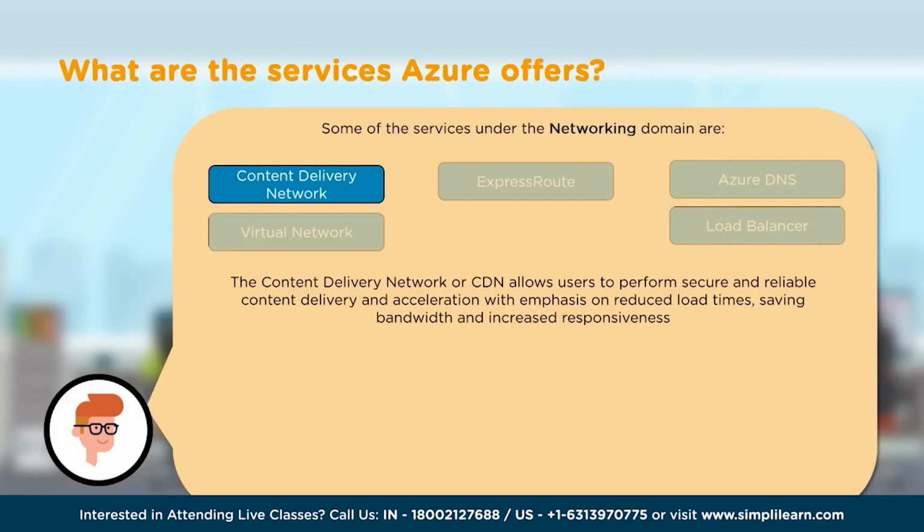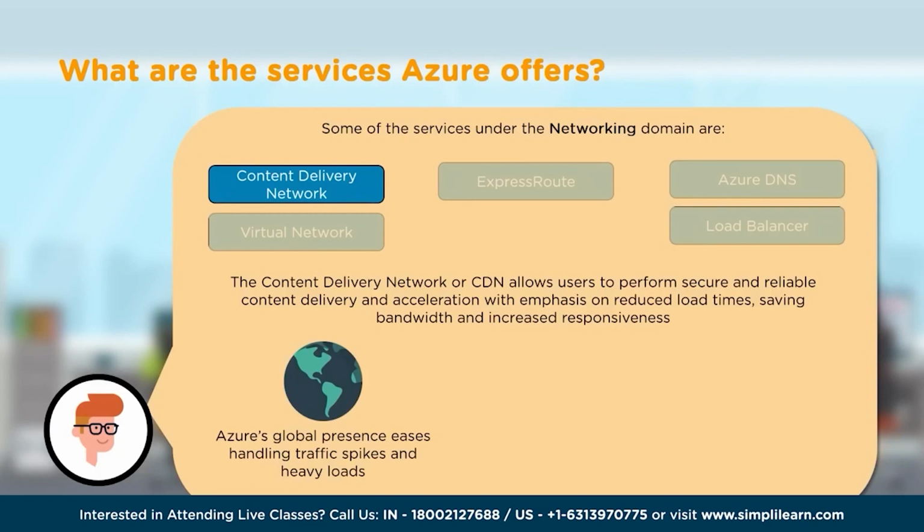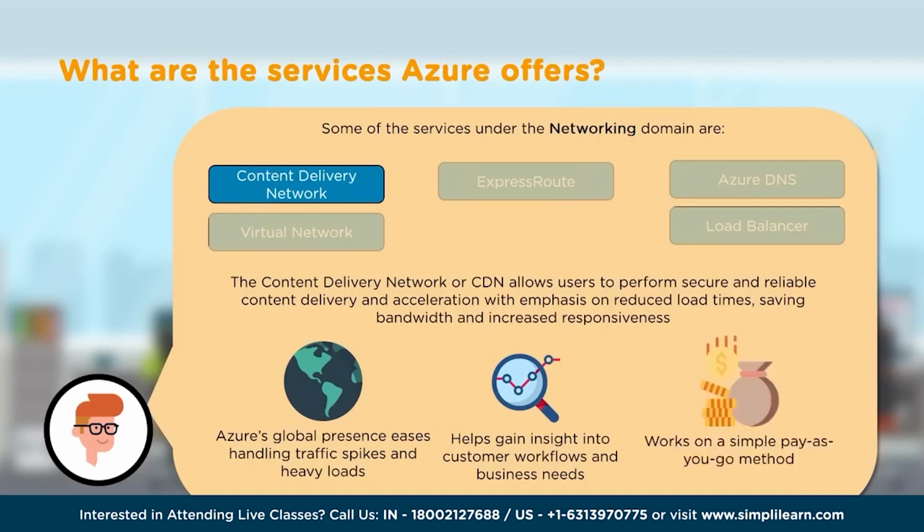So this CDN offers developers a global solution for rapidly delivering high bandwidth content to users by caching the content in a strategically placed location which is very near to them. These content delivery networks really help in handling spikes and heavy loads very efficiently. And we can also run analytics against the logs that get generated in the content delivery network, which helps in gaining good insight on the workflow and what would be the future business need for that application.